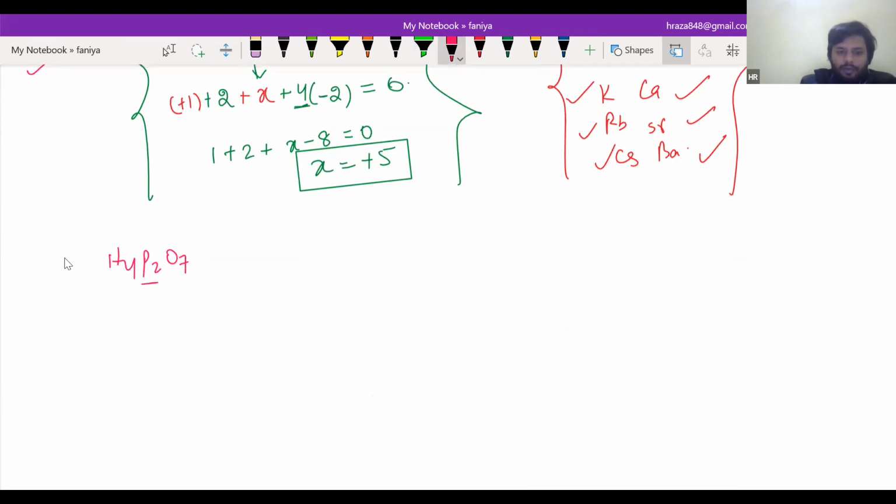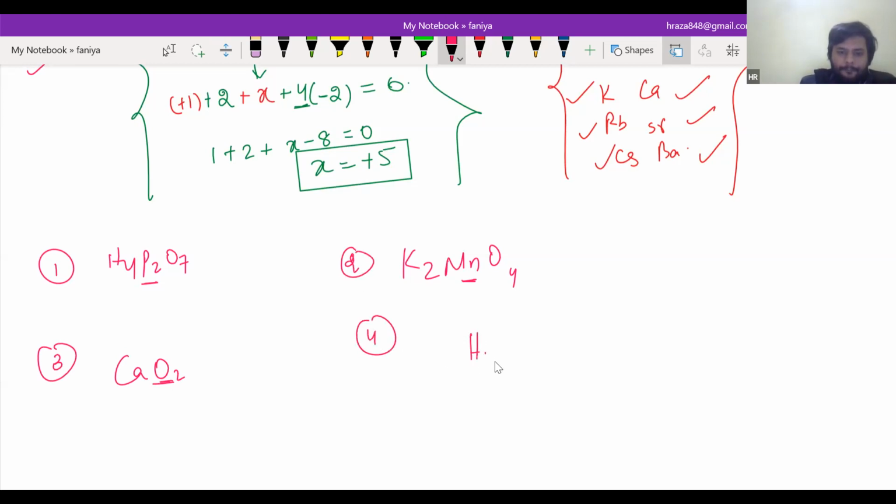H4P2O7, phosphorus. K2MnO4, Mn. CaO2, O. H2S2O7. So underlined, you are going to find the oxidation state of the underlined element. Yes, sir.